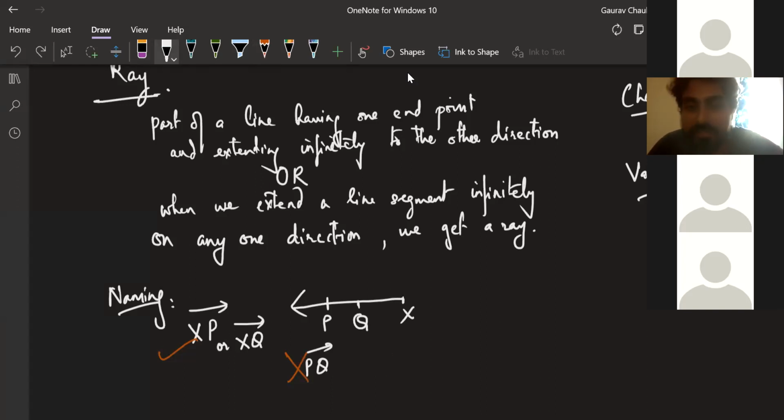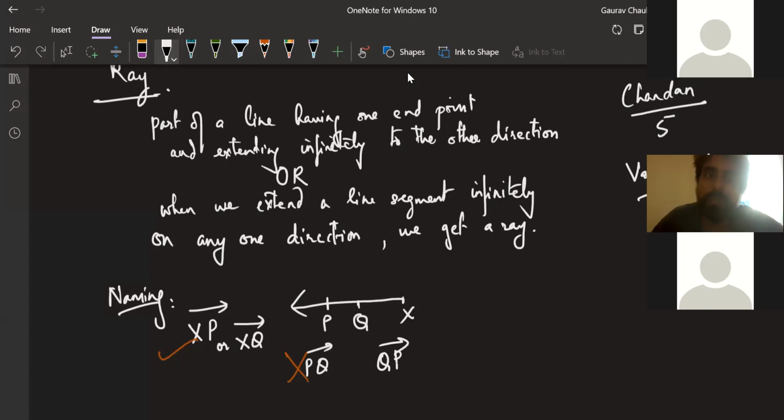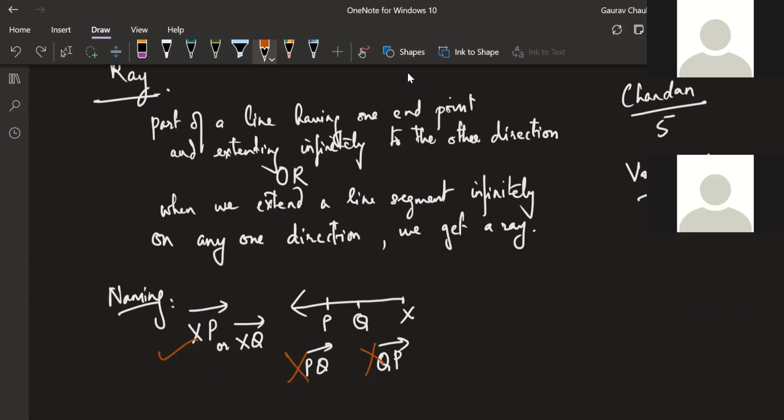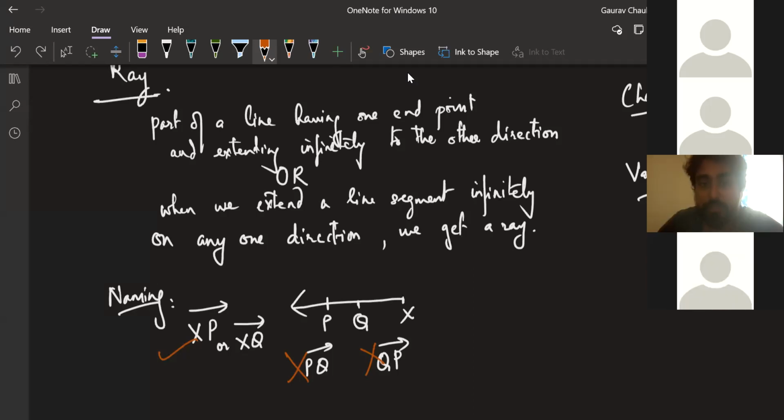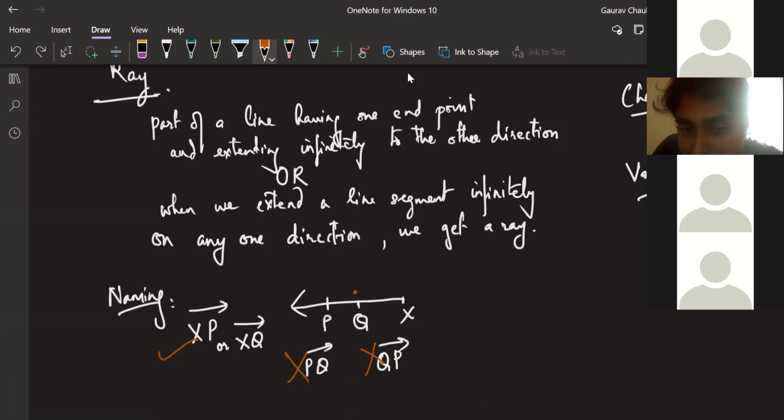Can anyone tell me why QP is wrong? QP is also wrong. It is actually a correct ray, but it is not the name of the same thing as XP. Why? Anyone? Nazreen? Because Q is not the starting point of the ray, sir. Very good. The starting point is X. If I take QP, I am starting from Q, going till P, and then going infinitely. Do you see QP will be a part of XP? Can you see this, Nazreen? Yes, sir. Because from XP, you are removing QX, then you will get QP.